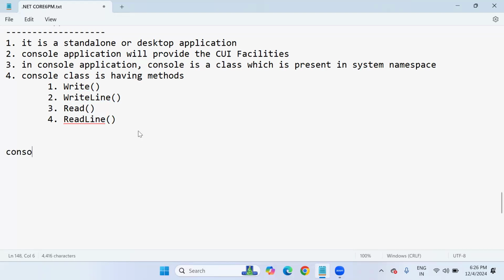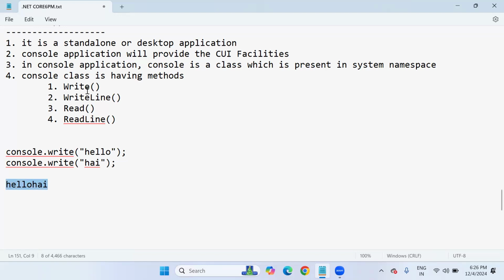The first difference between Write and WriteLine: for example, if I use Console.Write here and print Hello in this line, and in the next statement I write Console.Write and print Hi in the next line, what is the output actually? Look at this. Hello is printed in one line, and Hi is also printed in the same line. Hello, Hi, both are printing in the same line only.